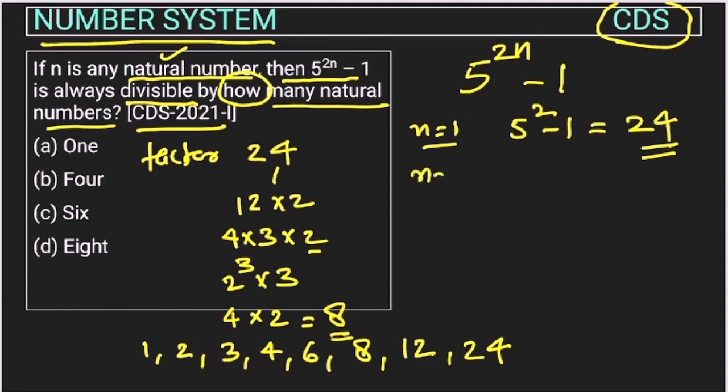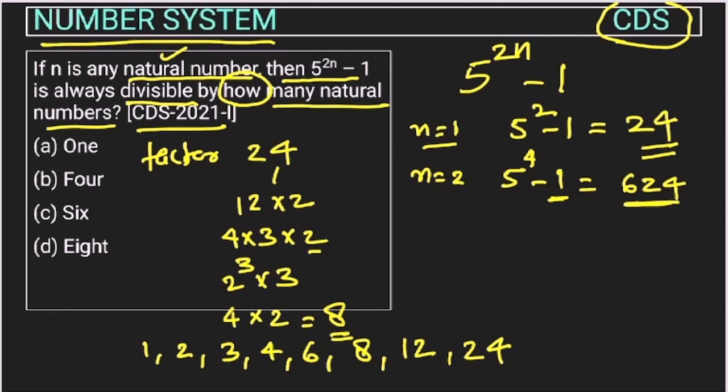So if we are taking n is equal to 2, then this will become 5 to the power 4 minus 1. Then this will be 5 into 5, 25 into 5, 125 into 5, 625. 625 minus 1, so this will be 624. Right, because we have to consider the natural number. We have not started with 0. We have not considered n as 0, right? Because 0 is a whole number.